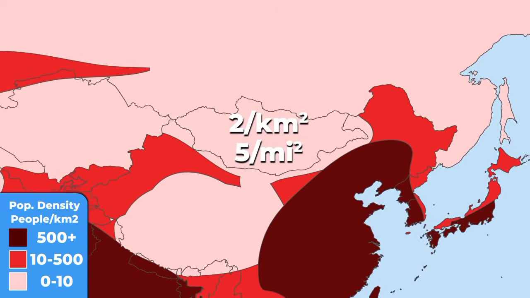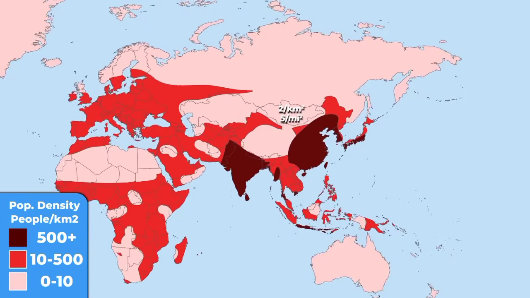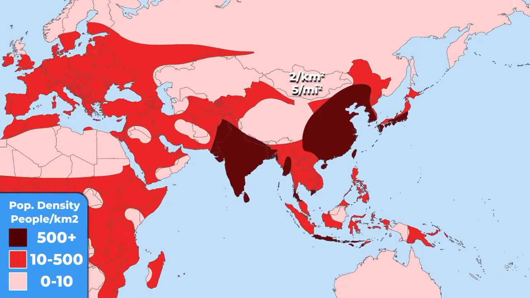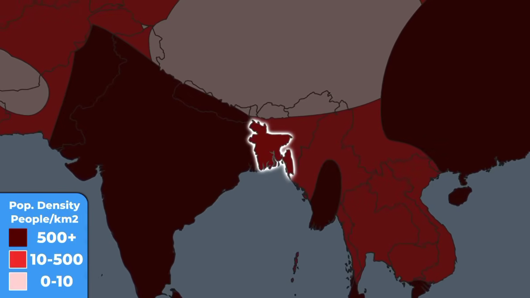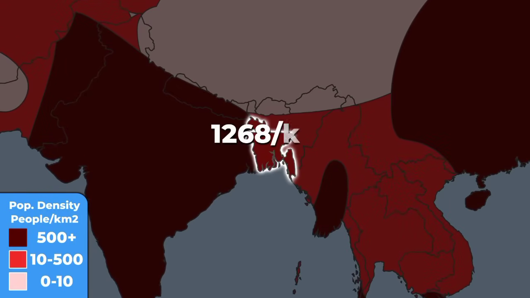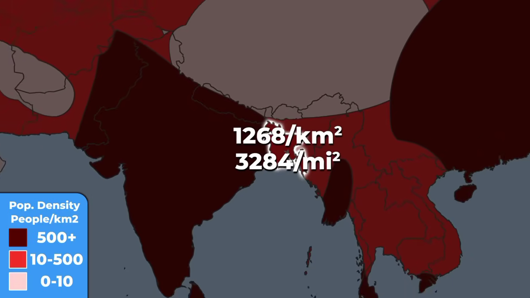On the other side of the spectrum is Bangladesh, one of the most densely populated countries in the world. In this tiny land, you have to share every square kilometer with another 1,268 people. That technically leaves you with 0.8 square meters for yourself.